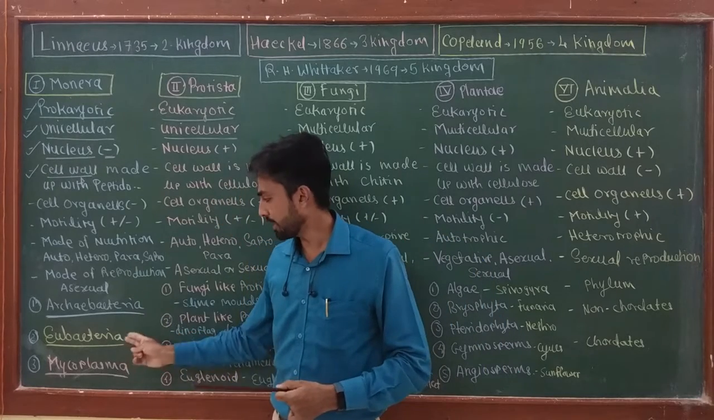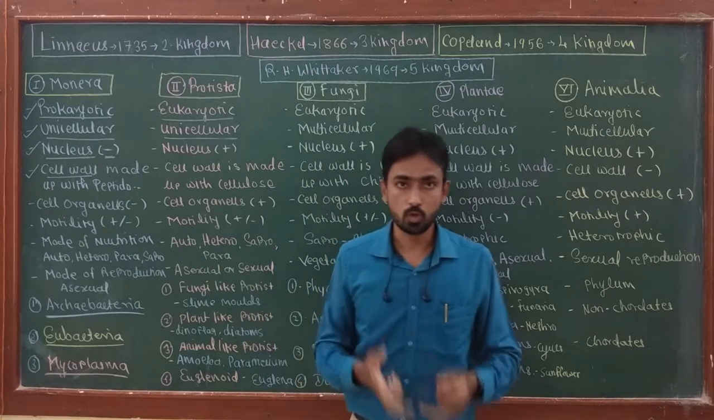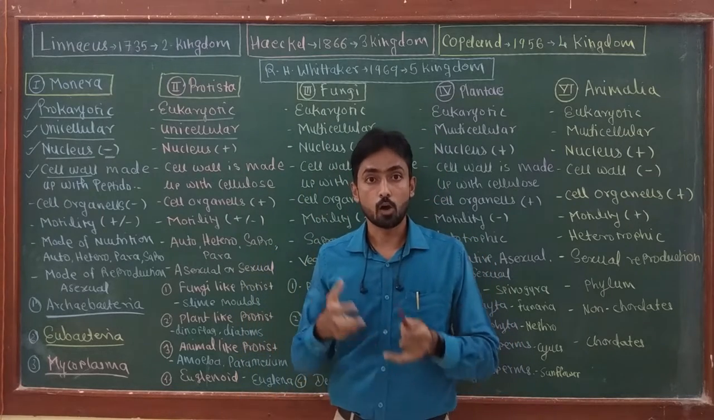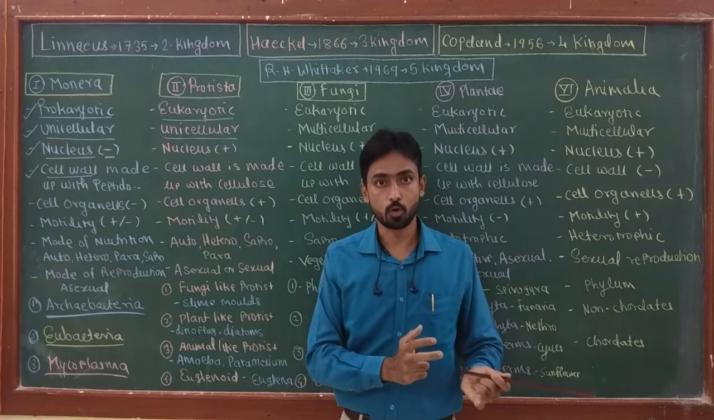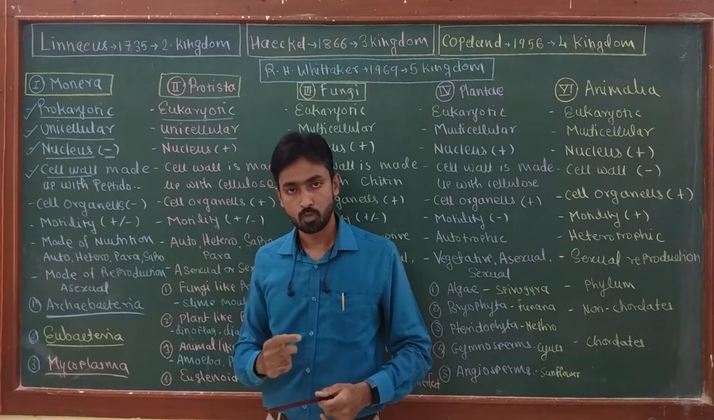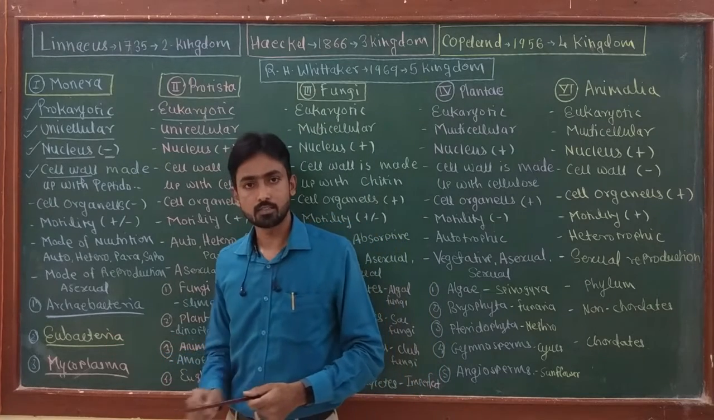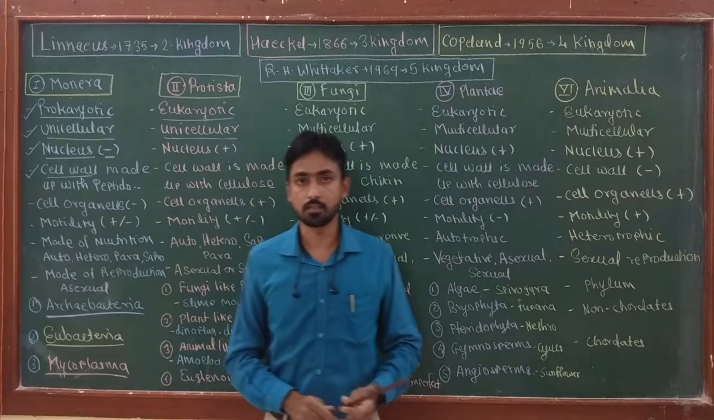Then Eubacteria are modern day bacteria, true bacteria, which grow by autotrophic as well as heterotrophic modes of nutrition. That means Eubacteria are classified into two groups, autotrophs and heterotrophs. Autotrophic eubacteria generally show two different types of mechanisms.